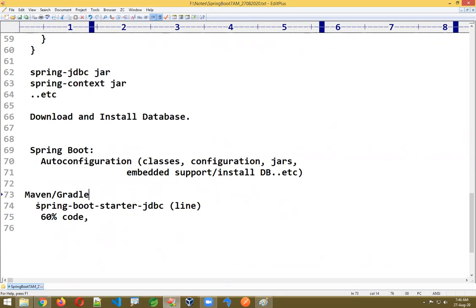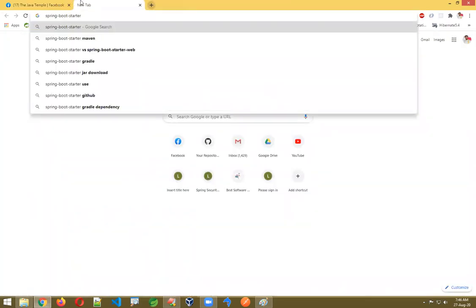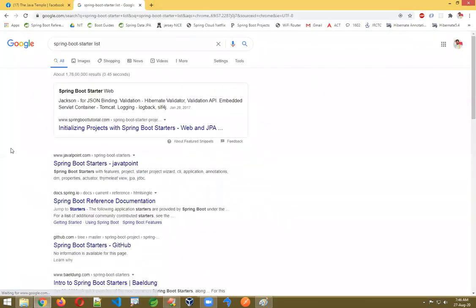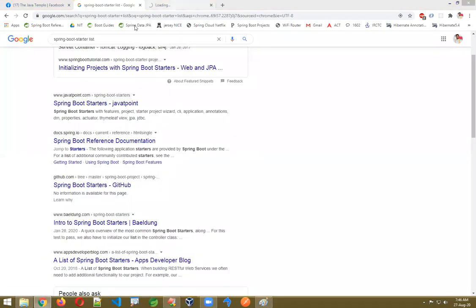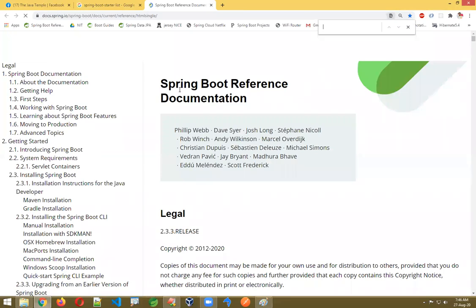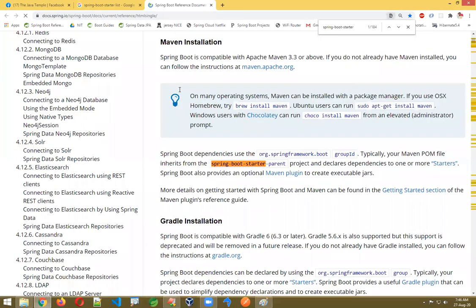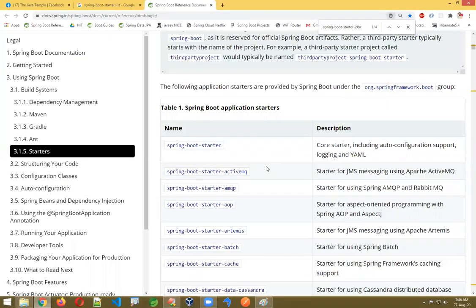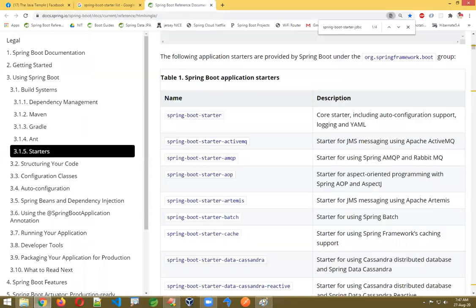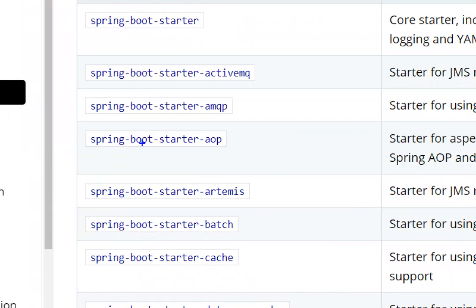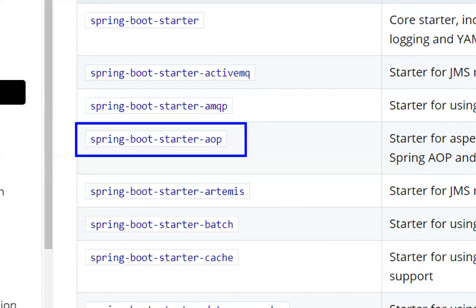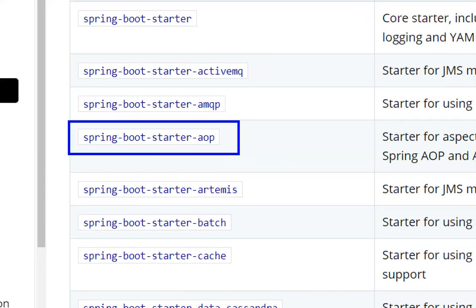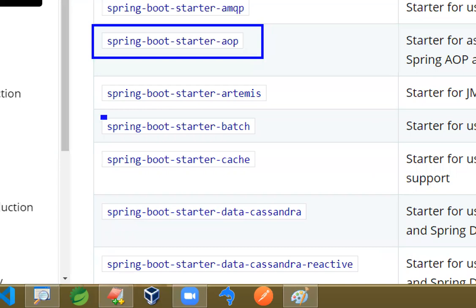For every requirement there will be one starter. If you look at the Spring Boot starters list here, observe carefully: for every requirement there is one starter. For example, if you are writing Spring Boot AOP, there is a starter. You are doing batch processing, there is a starter. So many are there, I'm just explaining what you know already.